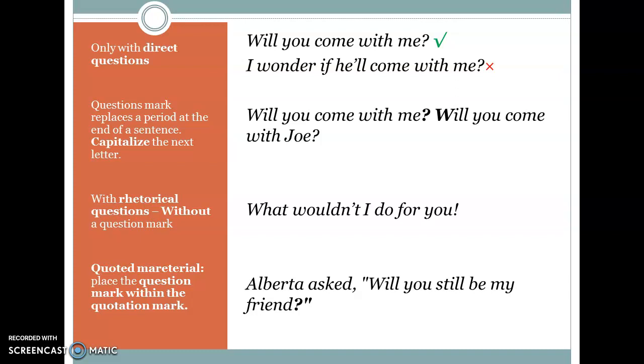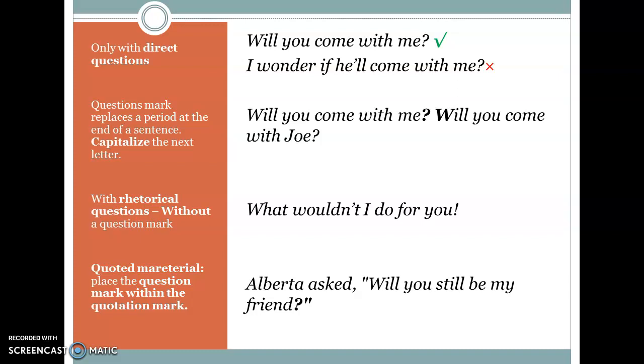A question mark replaces a period at the end of a sentence, so you should capitalize the next letter. Will you come with me? Question mark. Will you come with Joe? Will with capital letters. With rhetorical questions, we do not write question marks.